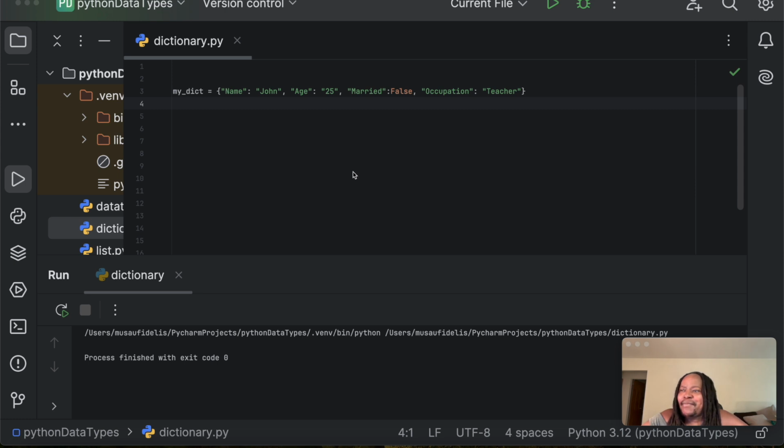We have been talking about dictionary methods, and we have seen the keys method. We have also seen the values method on how we can get the values from a dictionary, how we can get the keys from a dictionary, and how we can get all the items from a dictionary. And now I want to talk about how we can update a dictionary in Python.